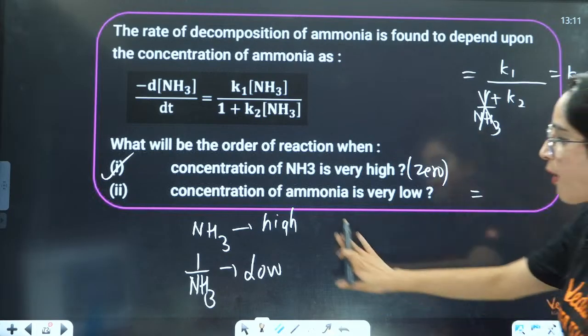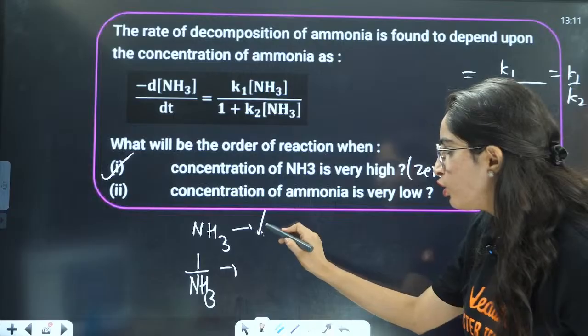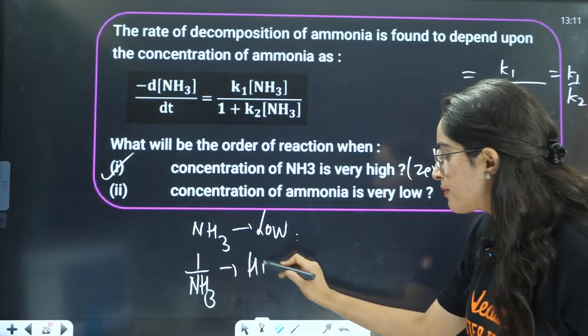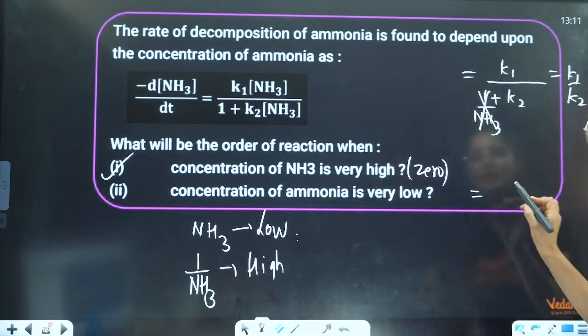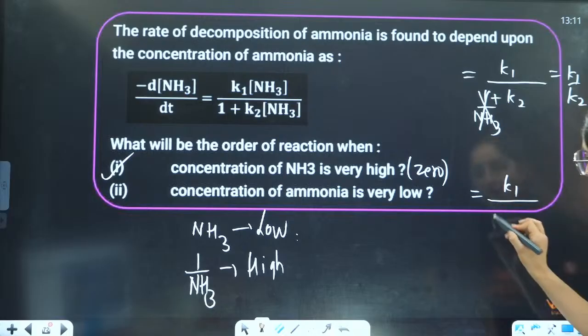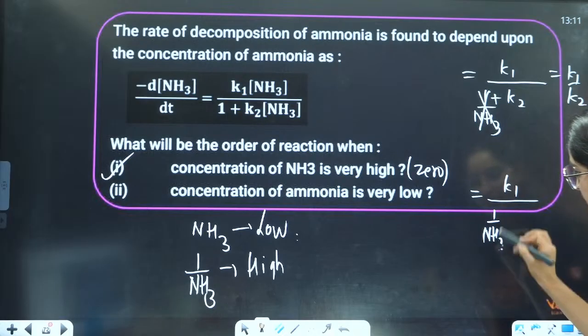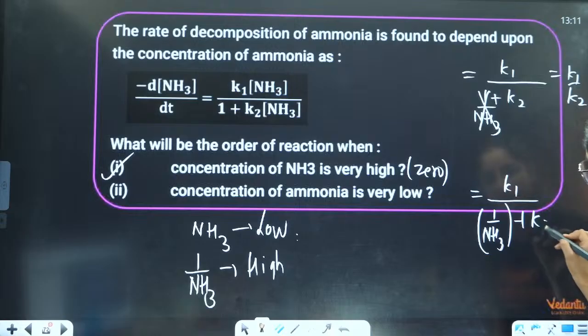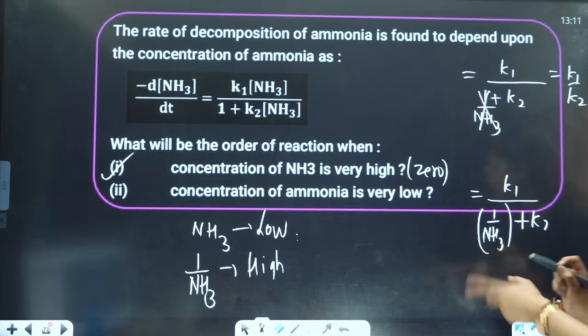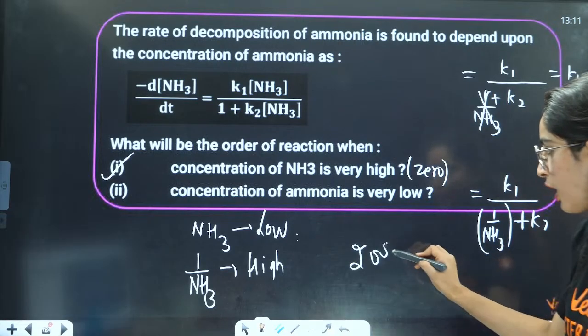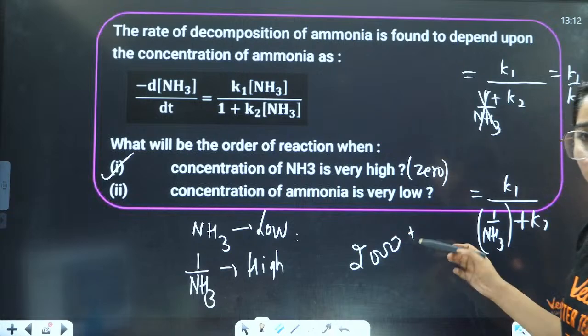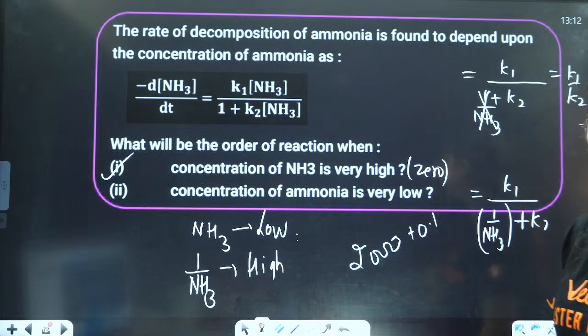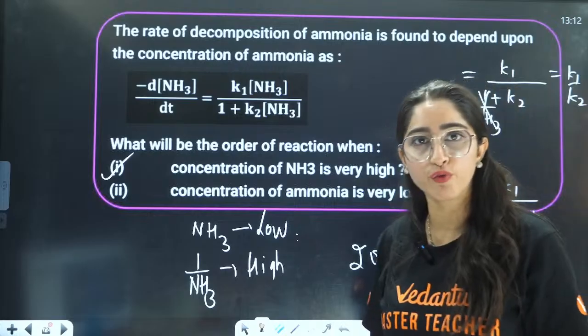But if NH3 is very low, 1 by NH3 will be very high. In this way, we can write K1 by (1/NH3 + K2). Now, if this is very high, for example, you have 2000 rupees. In front of that, you can ignore 0.1, right? What is the value of 0.1 in front of 2000? Nothing.